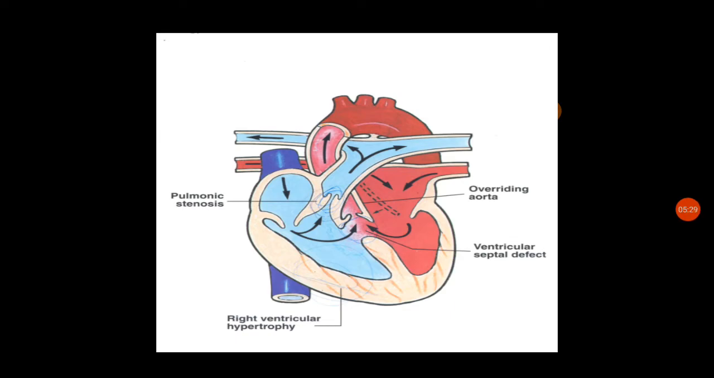That means this aorta will originate from this ventricular septal defect, instead of the left ventricle. The aorta will be starting from the ventricular septal defect, so that a larger amount of impure right ventricular blood will be pumped into the aorta. So these are the 4 conditions in tetralogy of Fallot: pulmonic stenosis, right ventricular hypertrophy, ventricular septal defect, and overriding of aorta.